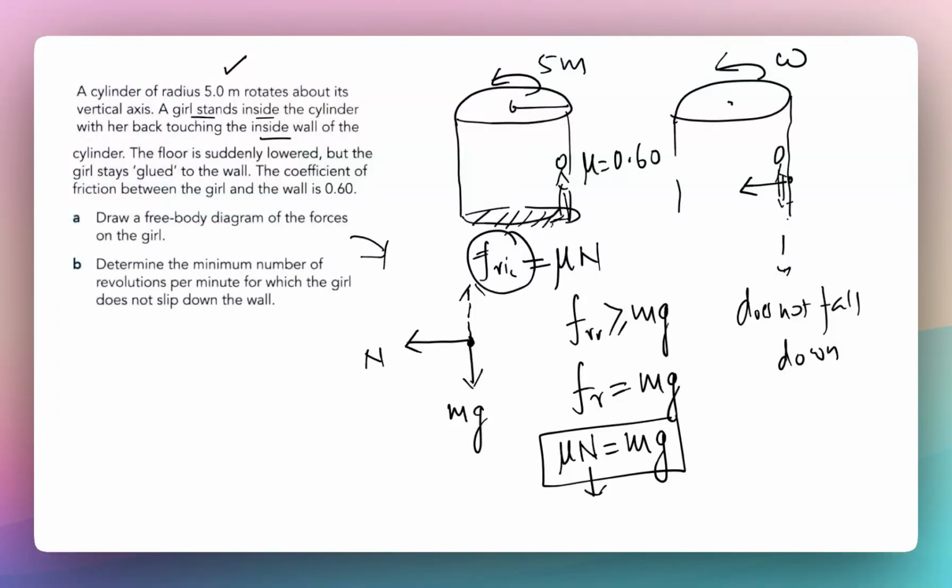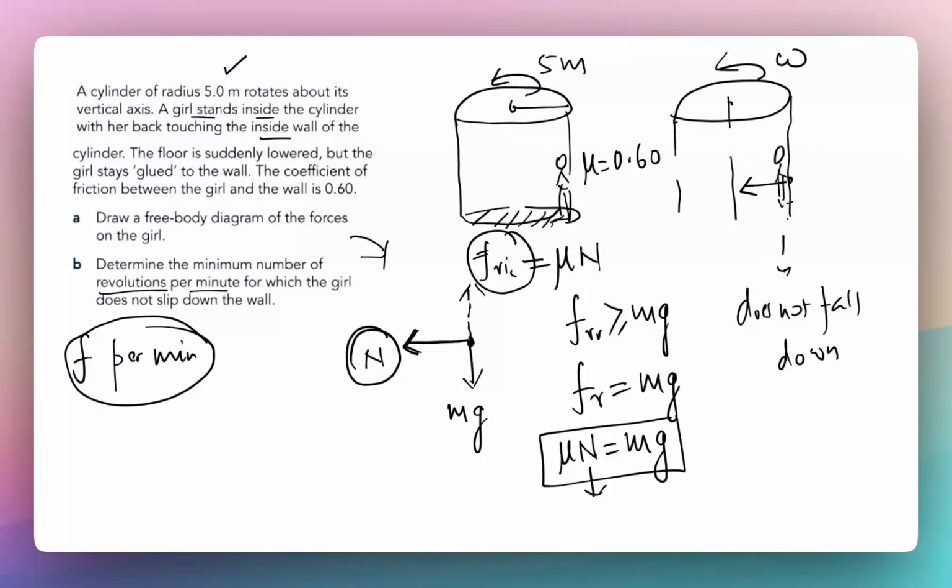Okay. Now determine the minimum number of revolutions per minute. So we are looking for the frequency per minute, so that the girl does not slip down the wall. Now this N, because the cylinder is rotating like that, is the centripetal force which is acting on the girl, making her move in a circle. Okay, so in this case, the normal reaction from the wall is our centripetal force, and that is making the girl go round in the circle. There has to be a centripetal force for any object to go around a circle. In this case, it is the normal reaction from the wall, right?